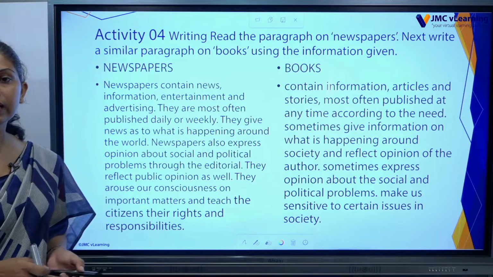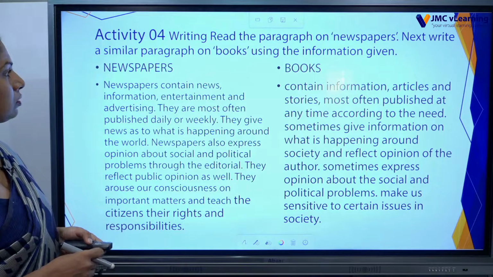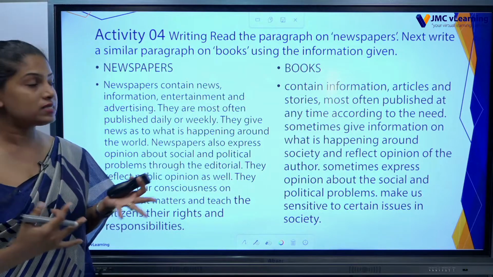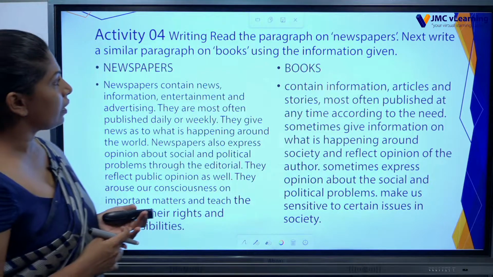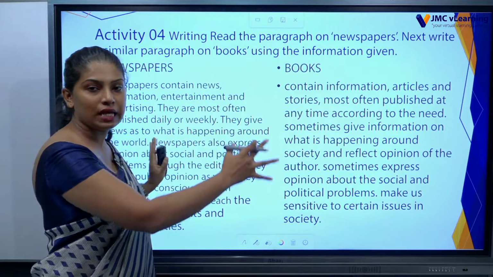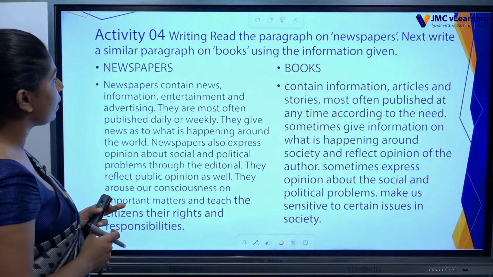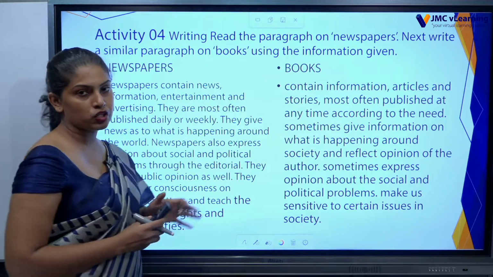Right, let's move to the next activity. Activity 4, writing. It's a writing activity. Read the paragraph on newspapers. Now we can see some paragraphs taken from newspapers. Next, write a similar paragraph on books using the information given.